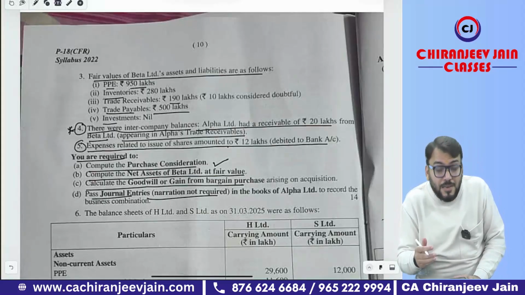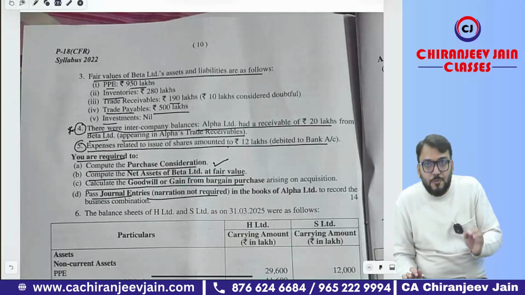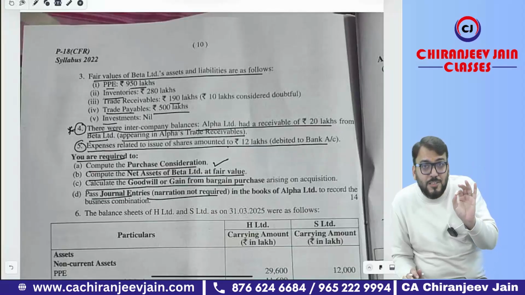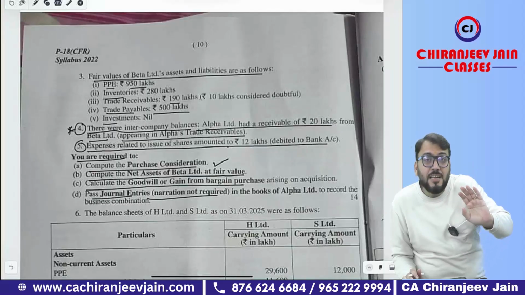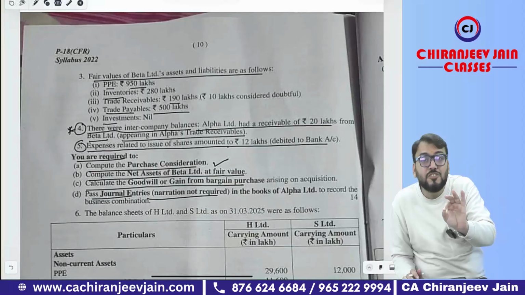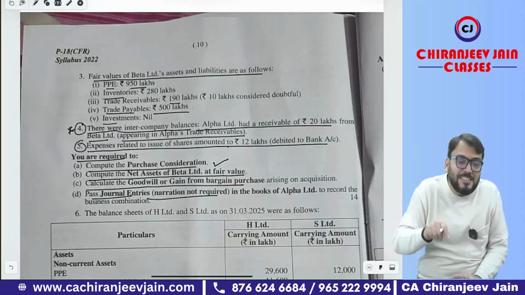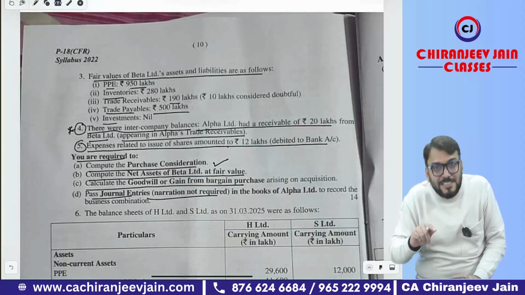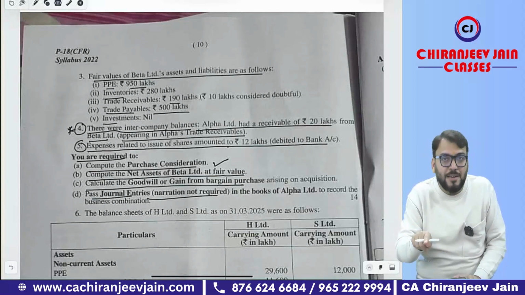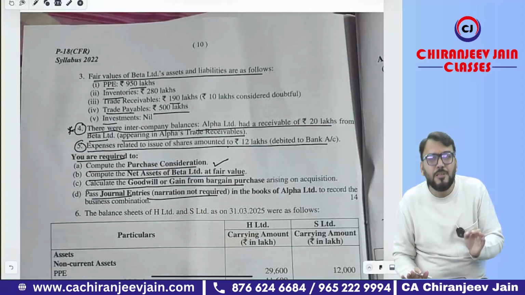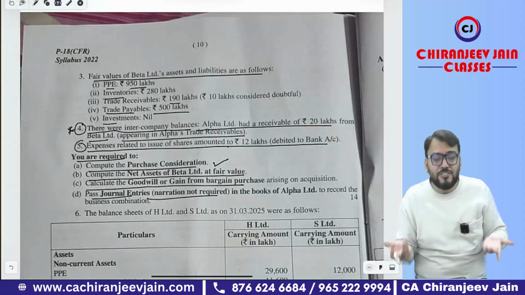What are you understanding about this point? If you remember, as per Ind AS 103, regarding PC calculation, if there is some separate transaction which is not a part of the business combination transaction, it should be adjusted with the amount of PC to calculate PC for business combination. Now, due to any pre-existing relationship, if there is some receivable or payable in the books of the acquirer to or from the acquired company, that needs to be adjusted.